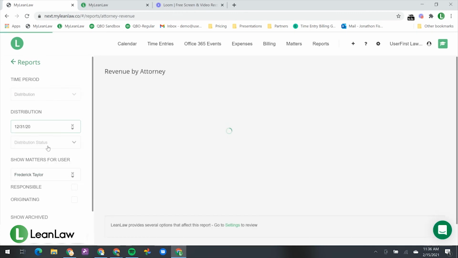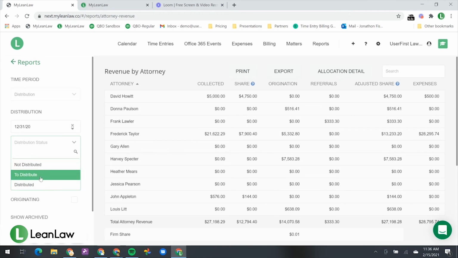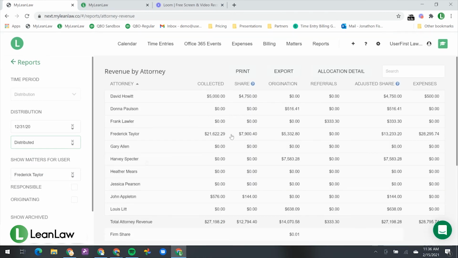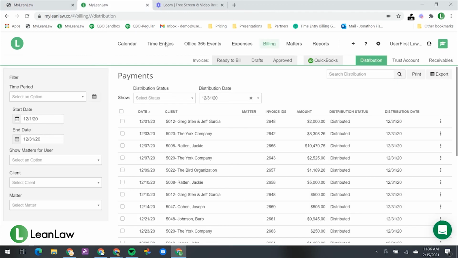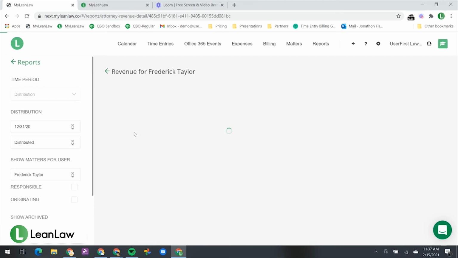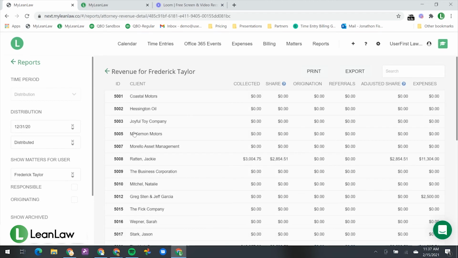I select December 31st and I can look at a particular status. I select Distributed. What was distributed on 12/31? This screen shows specifically from this distribution that I made on 12/31 how the distribution is allotted to all of the attorneys. You can see Frederick Taylor would expect to receive $13,233 based on that 12/31 distribution. The attorney can look at specific distribution dates and tie that directly to what payment they will receive from the firm. Frederick can drill and look at it by client and/or matter.